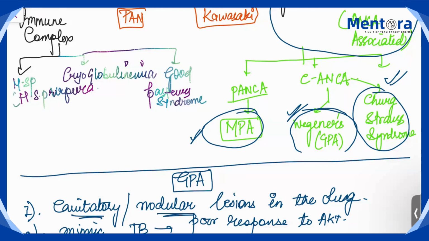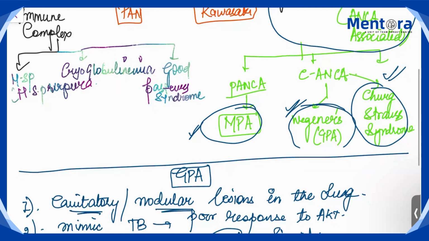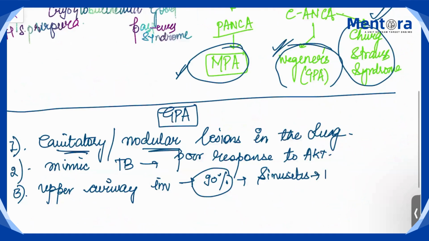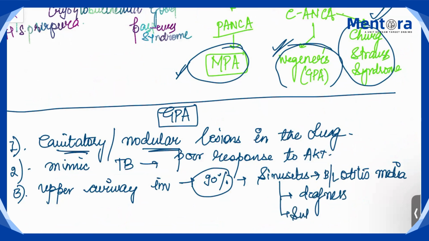There is upper airway involvement, which is very important. Wegener's is associated with upper airway involvement. 90% of these patients will have symptoms of recurrent sinusitis. They will have bilateral otitis media, they may complain of deafness, and they may have subglottic stenosis.